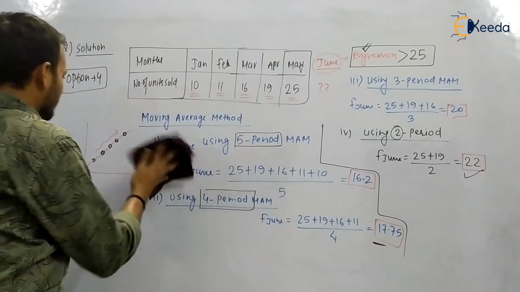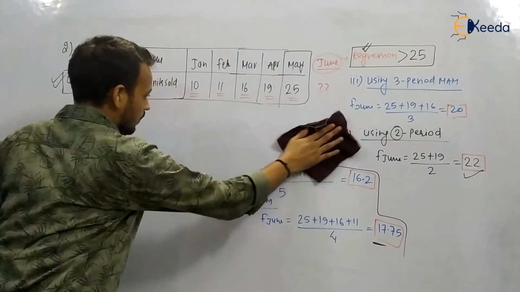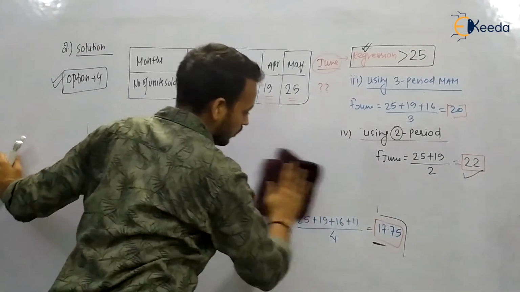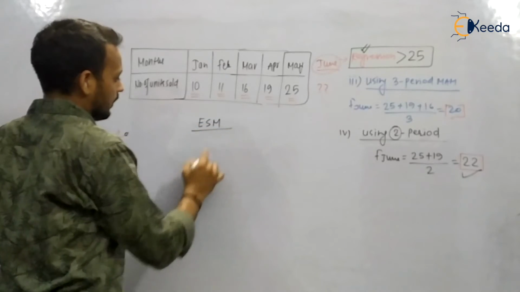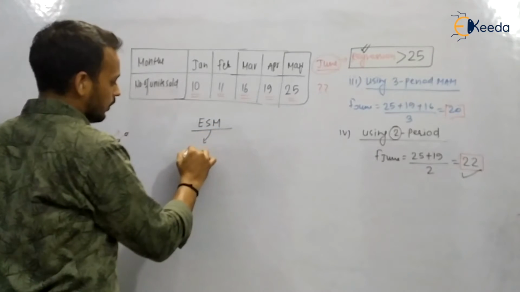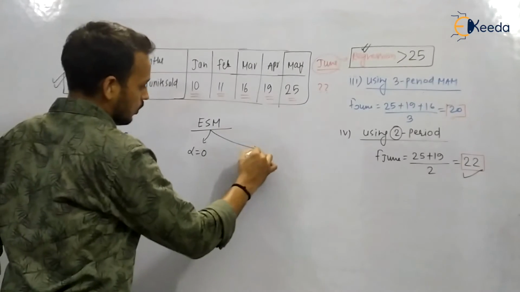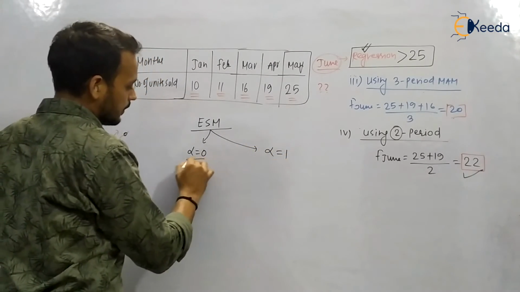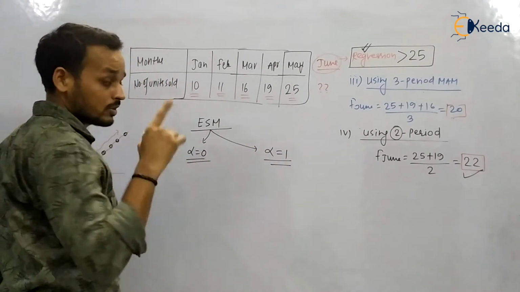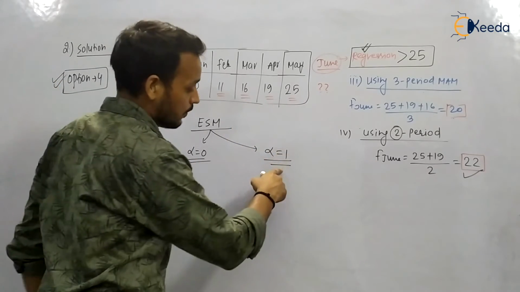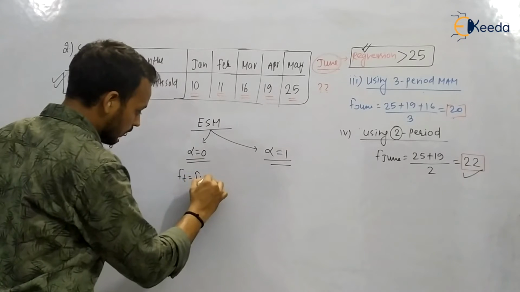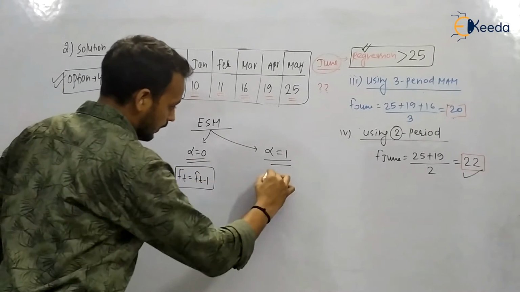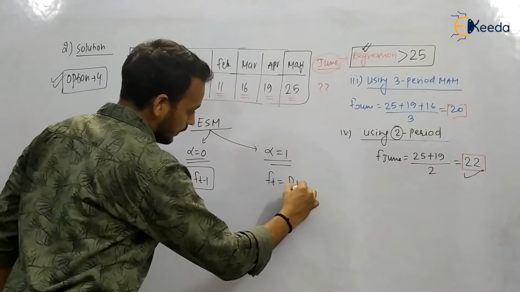Look at the third statement. It says that ESM method will forecast a higher value as compared to regression. We know that in ESM method, the forecast value will depend upon the value of alpha. Alpha lies between 0 and 1. The minimum value is 0, stable, and alpha equals 1 is responsive. Here you will get Ft equals Ft-1 when the demand is stable, and here you will get Ft equals Dt-1.